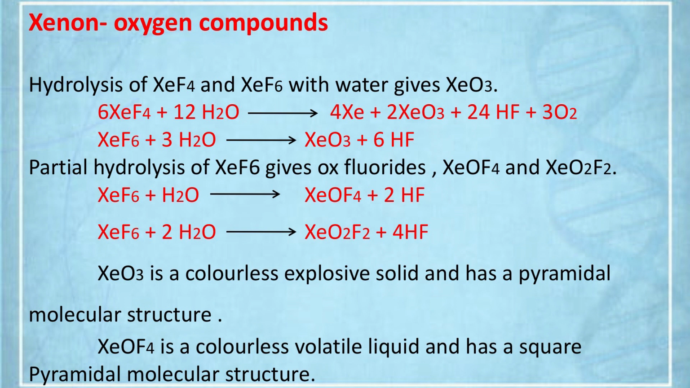Okay, so xenon oxygen compounds are prepared by hydrolysis of XeF4 and XeF6. XeF4 and XeF6 upon hydrolysis give XeO3 and other compounds like XeOF4, XeO2F2. XeO3 is a colorless solid, and XeOF4 is a volatile liquid. These xenon oxygen compounds are prepared by complete hydrolysis and by partial hydrolysis of xenon tetrafluoride and xenon hexafluoride.